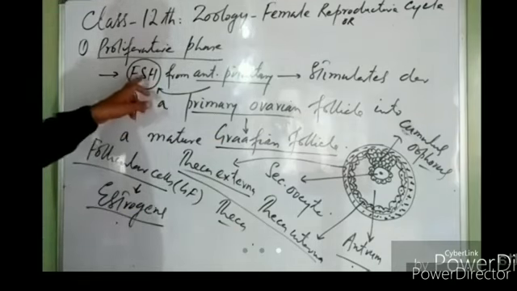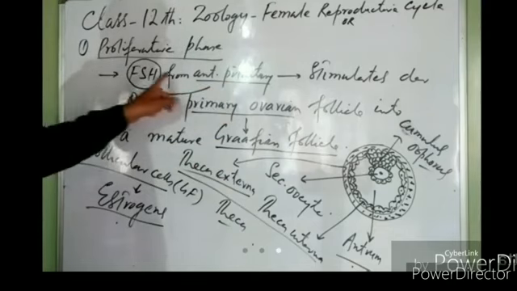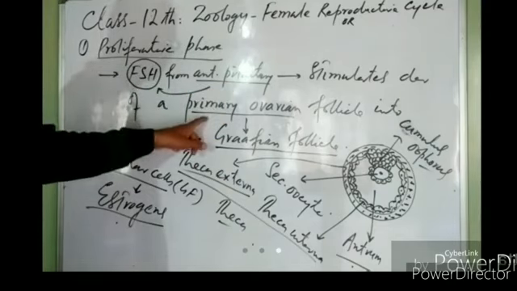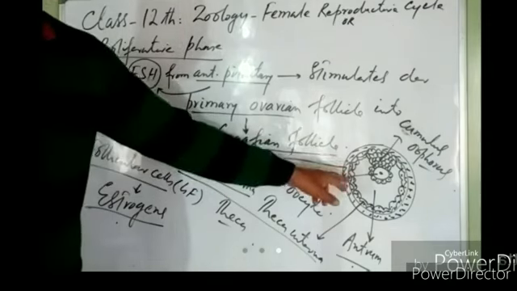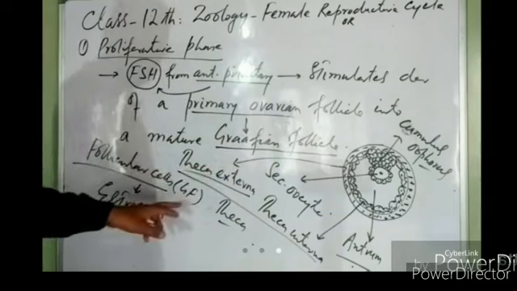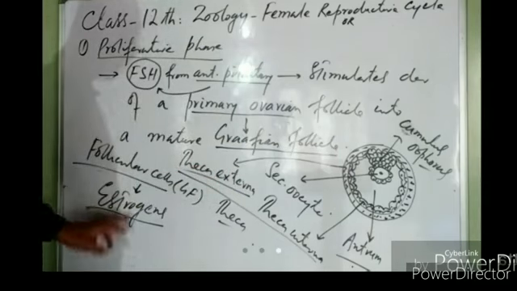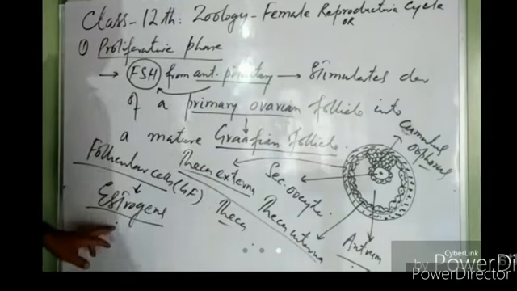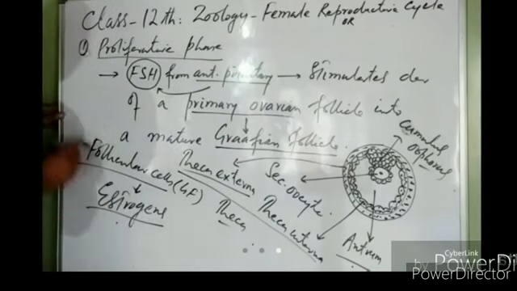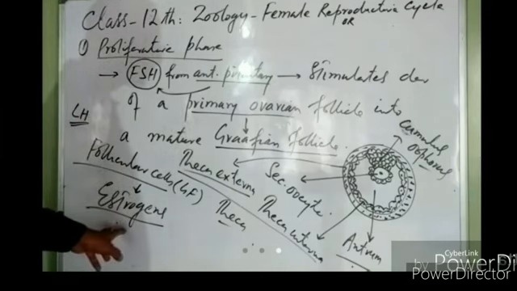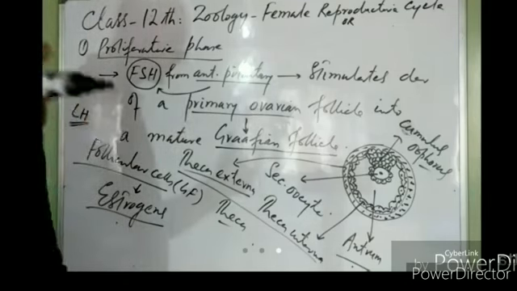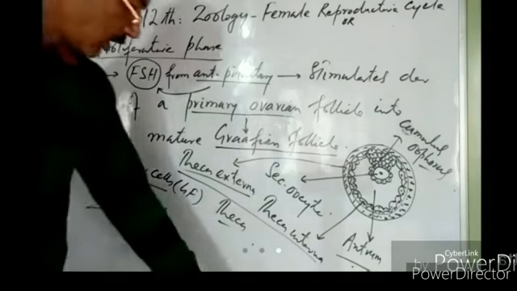Yes, sir. So in the beginning, follicle stimulating hormone will be produced by the anterior pituitary. Follicle stimulating hormone will convert the primary ovarian follicle into a Graafian follicle. Then the follicular cells of the Graafian follicle will start releasing estrogens. Follicular cells will produce estrogen. This release of estrogens from follicular cells is stimulated by another hormone, luteinizing hormone, right? So estrogens are produced. Now these estrogens start developing their own effect.